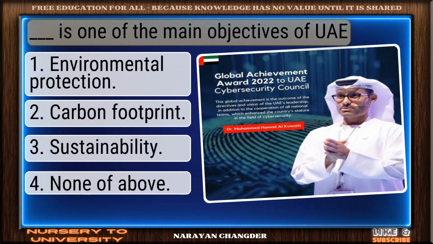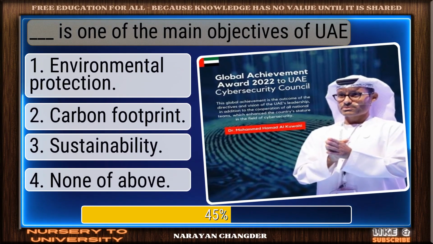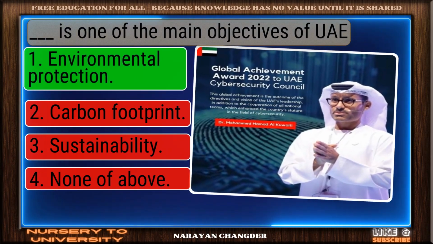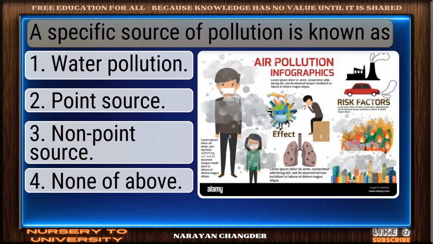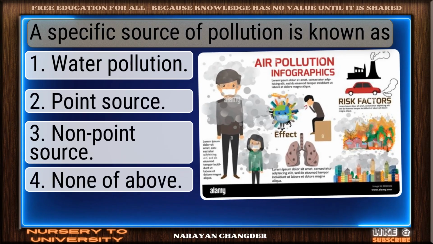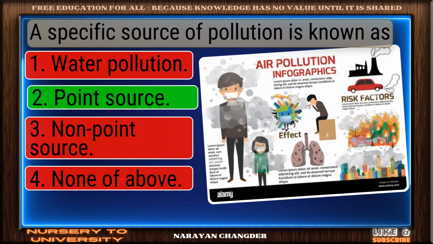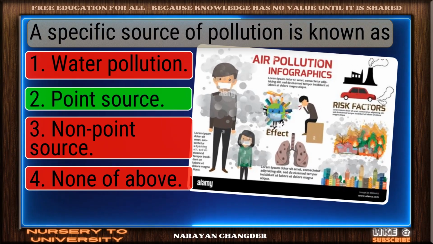Dash is one of the main objectives of you. Great job. Environmental protection is the accurate answer. A specific source of pollution is known as. You got it. Your choice point source is right.